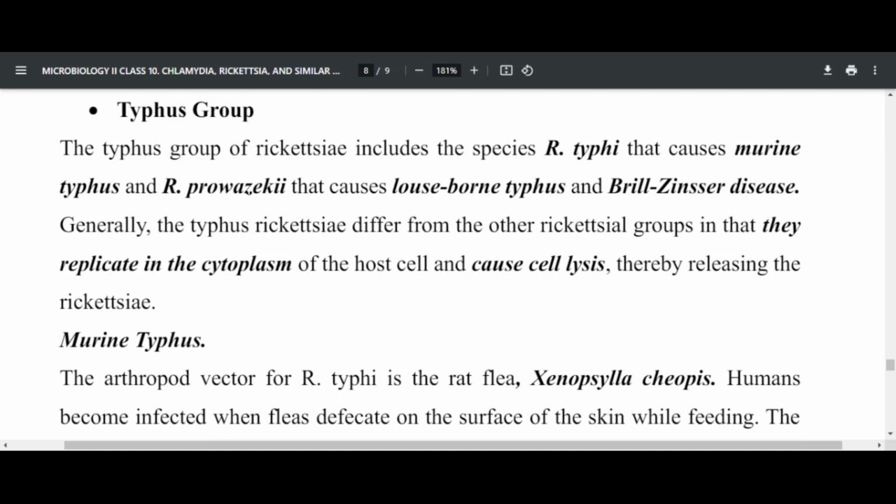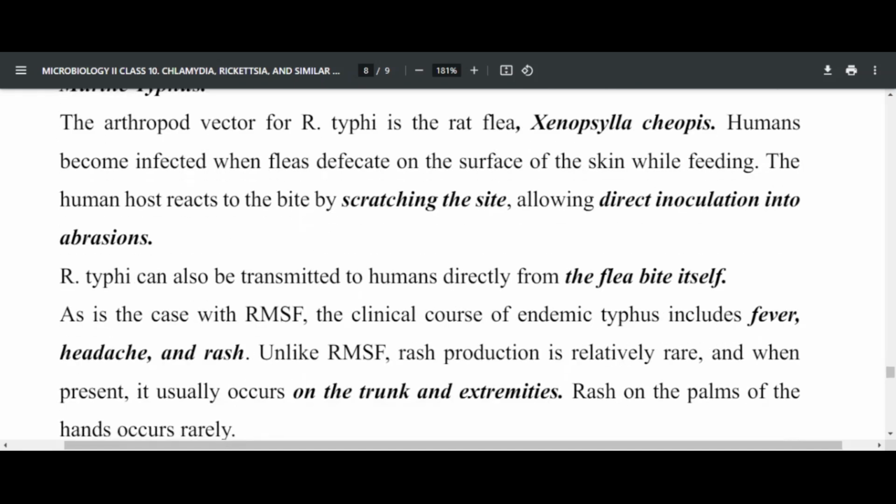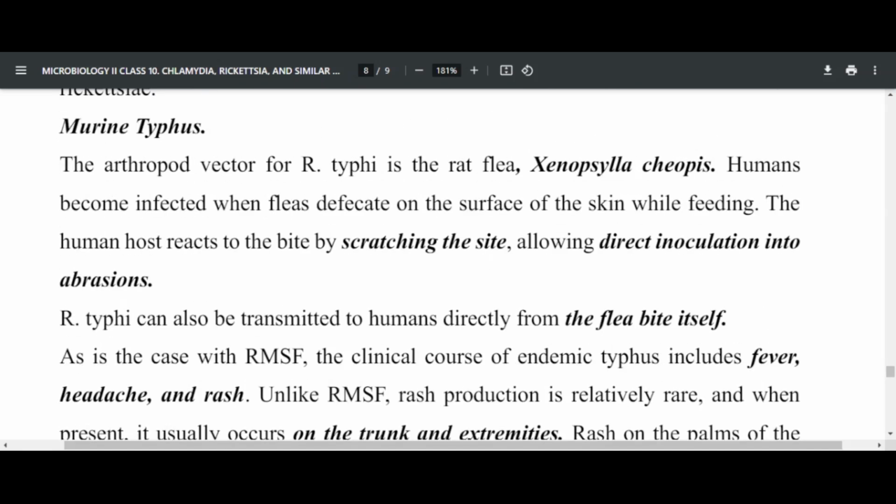The typhus Rickettsia differ from the other Rickettsia groups in that they replicate in the cytoplasm of the host cell, causing cell lysis, thereby releasing Rickettsias. Other types of Rickettsia don't cause cell lysis. They can just exit the cell without causing lysis. But the typhus group lyses the cell before exiting from one cell to another.